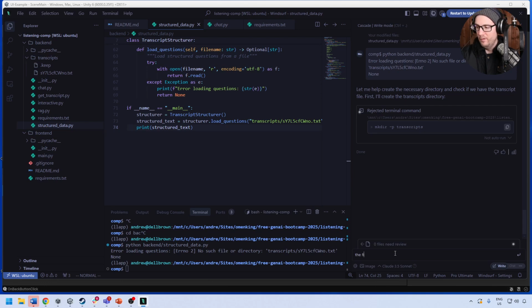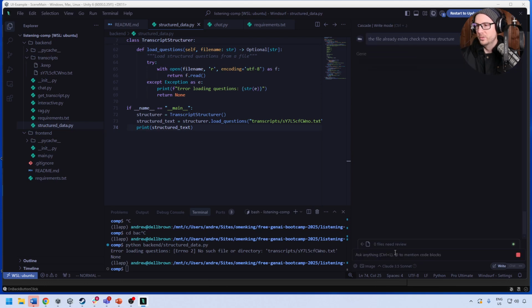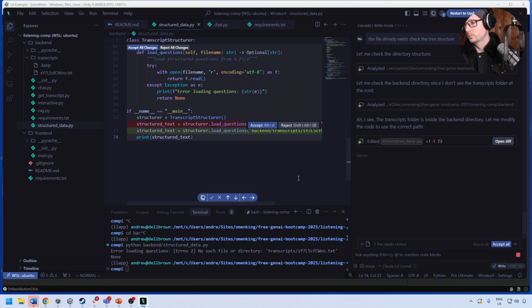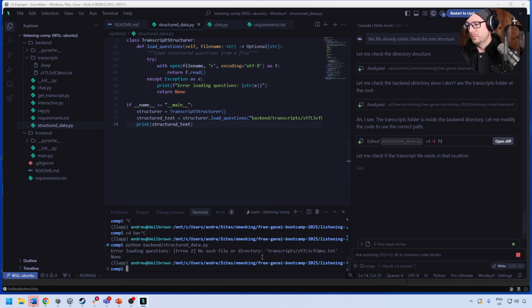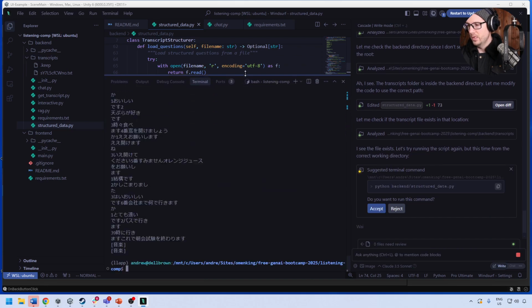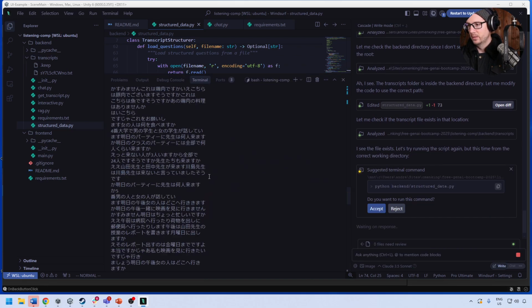Look, the file already exists. Check the tree structure. So we're just going to help it a little bit and tell it where to look for it. Okay, and so now it's kind of working through that. And that was pretty simple. Just put slash backend there. I don't know if it's going to affect it if we do it from other directories. But here you can see it was an instantaneous output back.